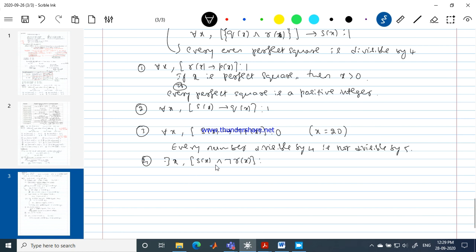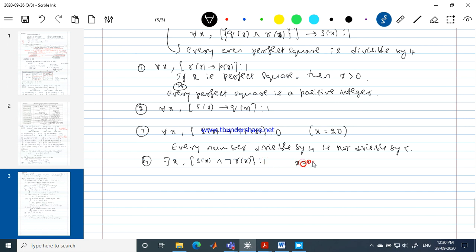What is the meaning of this? x is divisible by 4 and not a perfect square. So can we find at least one number which is divisible by 4 but not a perfect square? Yeah, very good. That's a true statement.